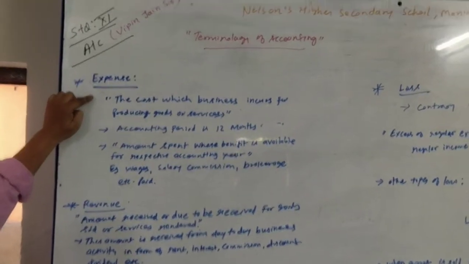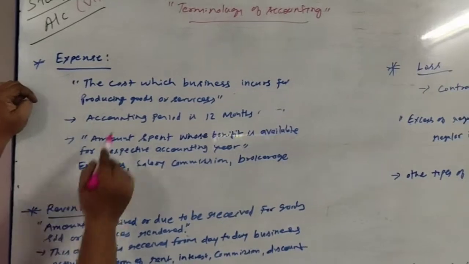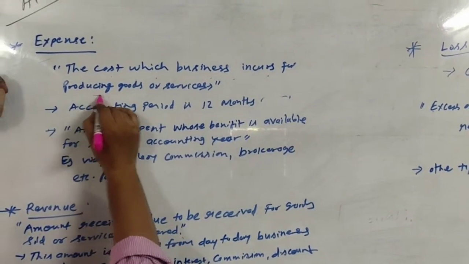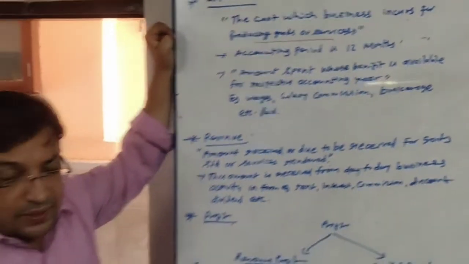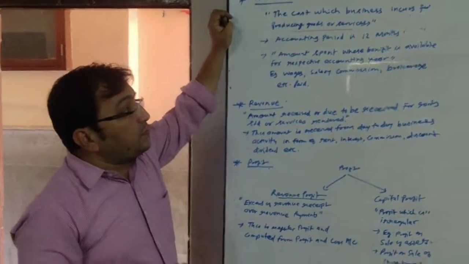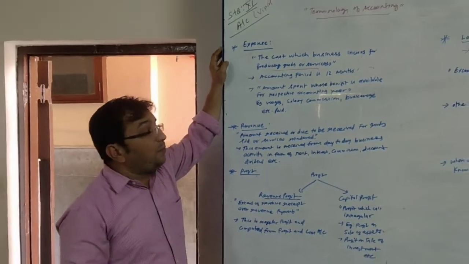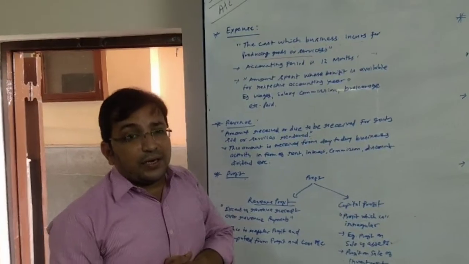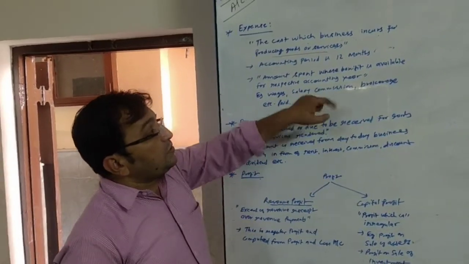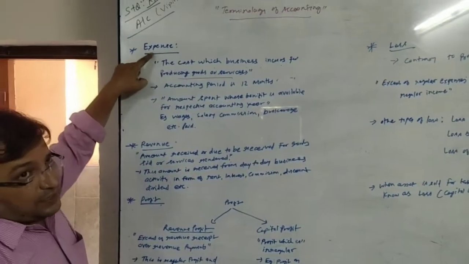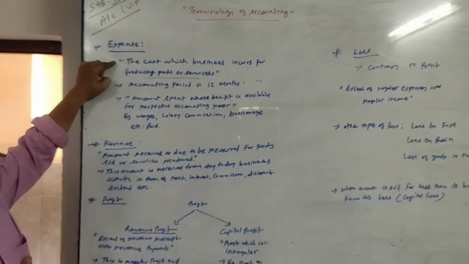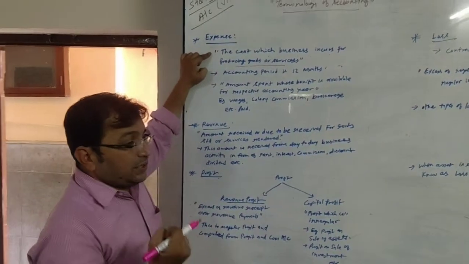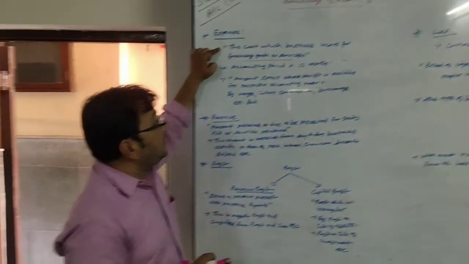Let us talk about expense. What is expense? The cost which business incurs for producing goods and services. To produce our goods and services and even to make them available to our customer, we need to incur some expenses. Such expenses are known as expense. What can be the example? Salary, wages, commission, brokerage, rent, etc.